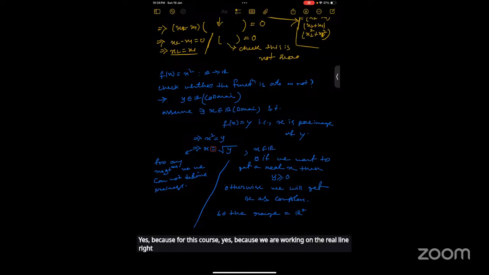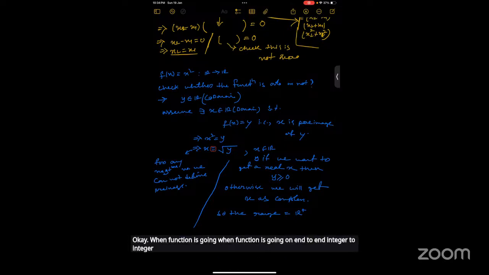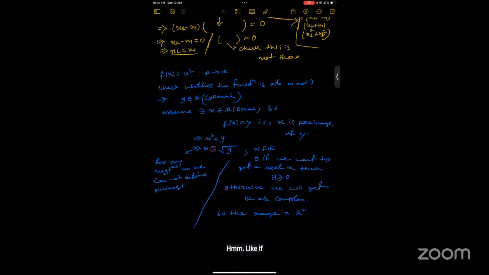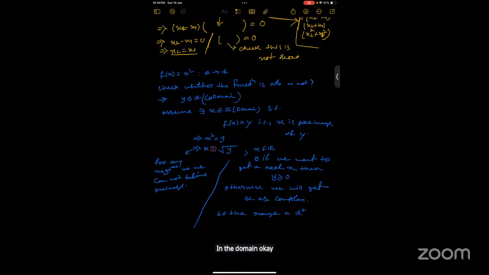So if you are finding something, some number which is not a member of the domain, whether the function is N to N or integer to integer, then you can directly conclude that the particular image has no pre-image in the domain. Okay. When x equal to a value that is not present in the domain, that is not defined.